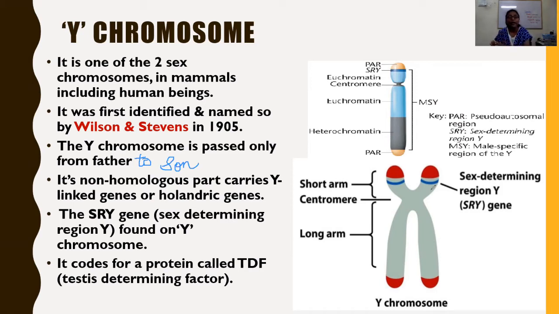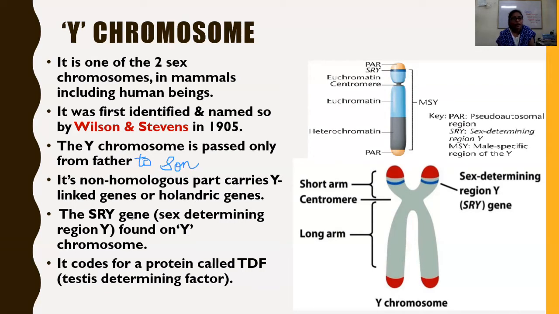Holandric, only male. Androgen, the prefix means that it is related to male. These are the genes present only in males, that is only on the Y chromosome, found in the non-homologous part of the Y chromosome. And these genes are called holandric genes.